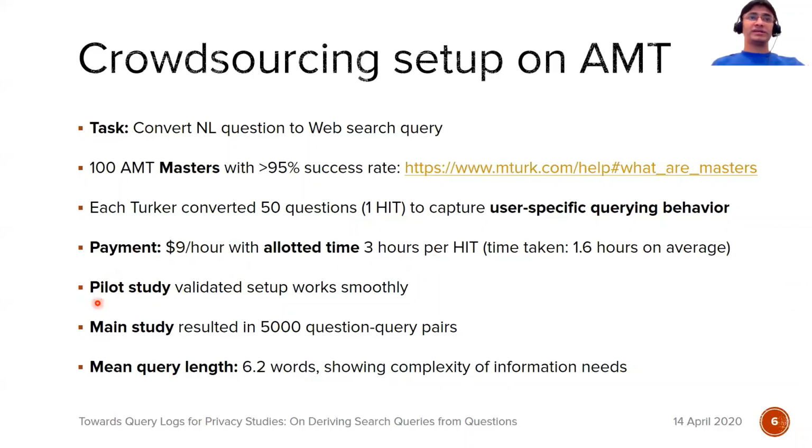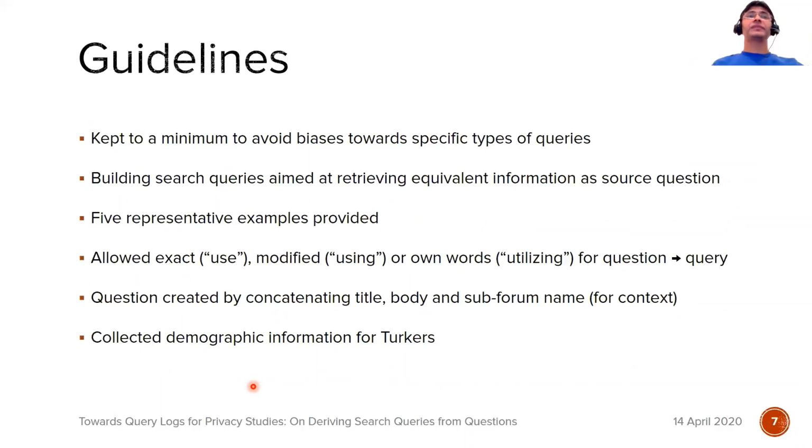We also conducted a pilot study to validate that the setup works smoothly, and only with these insights from the pilot, we conducted the main study. The main study resulted in 5,000 question query pairs, where the mean query length was about 6 words, and this shows the complexity of the information needs. We kept guidelines to a minimum to avoid biases towards specific types of queries, and it was loosely formulated as: build search queries aimed at retrieving equivalent information as the source question from a web search engine.